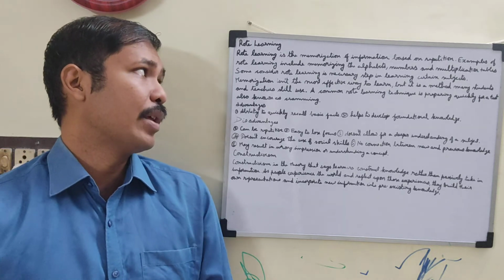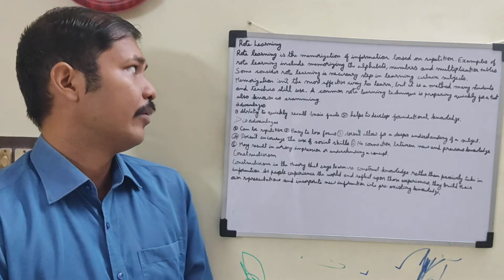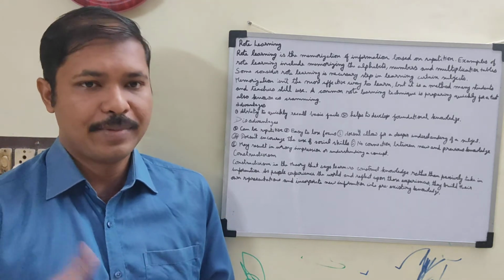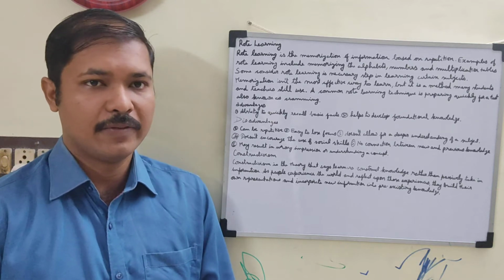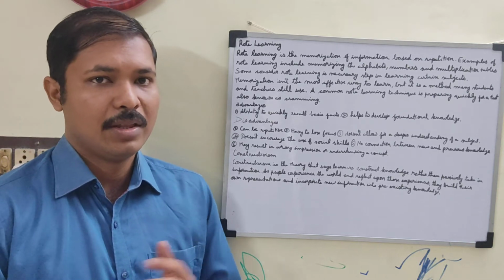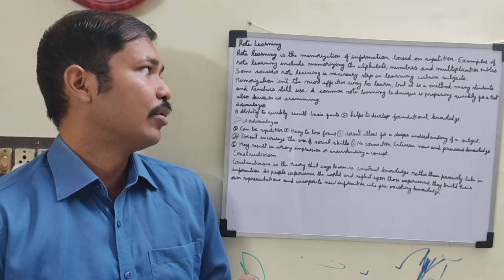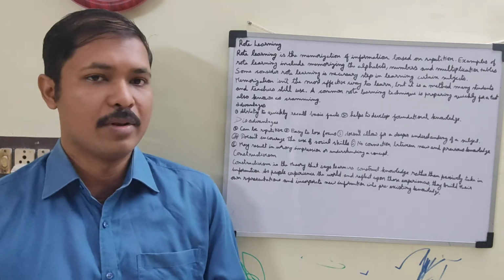Rote learning is the memorization of information based on repetition. So we have to memorize certain information and we have to repeat it repeatedly, and then we learn certain information. This is said to be rote learning. Examples include memorizing the alphabets, numbers, and the multiplication tables.